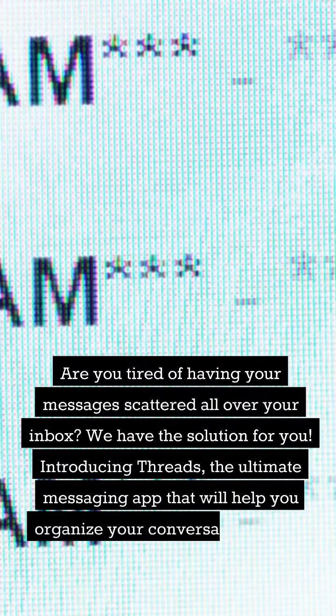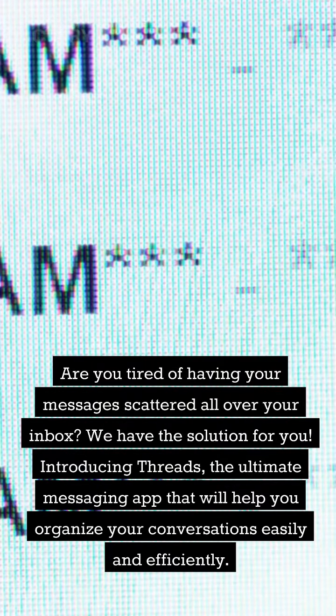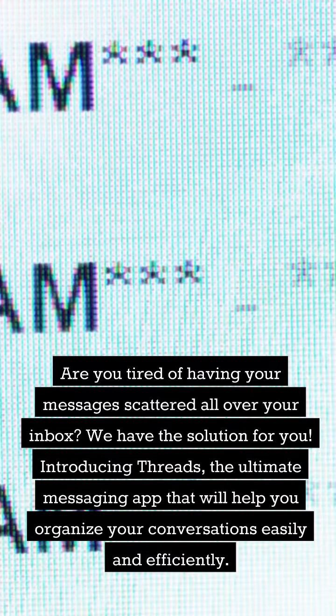Are you tired of having your messages scattered all over your inbox? We have the solution for you. Introducing Threads, the ultimate messaging app that will help you organize your conversations easily and efficiently.